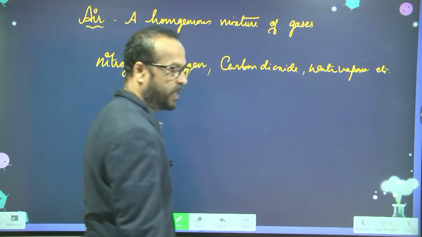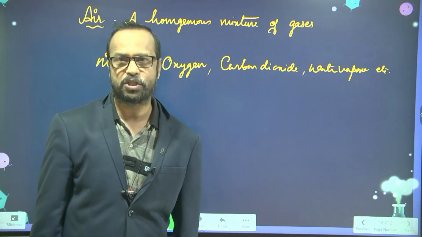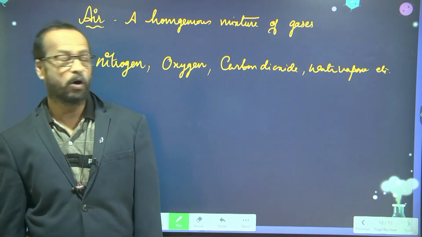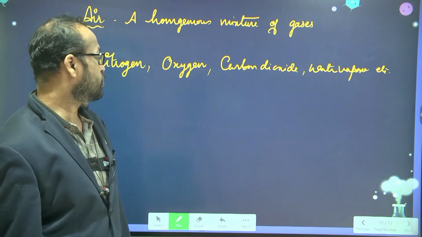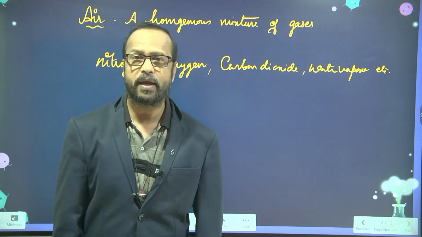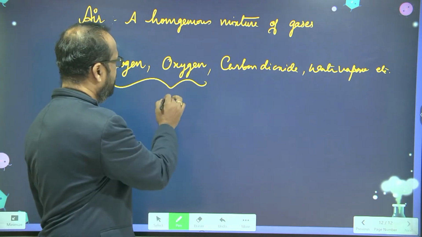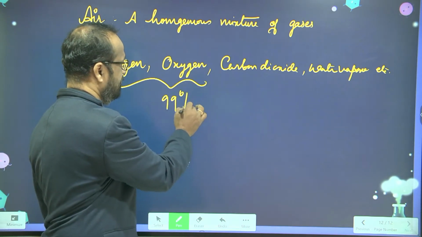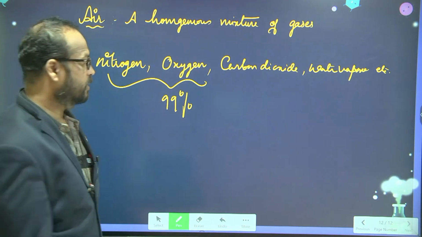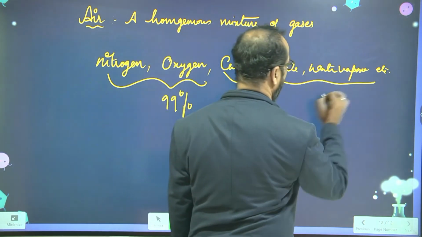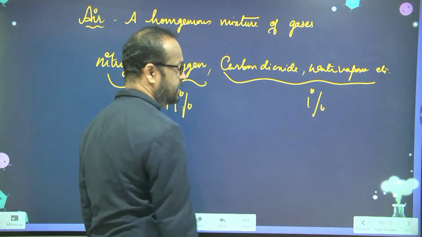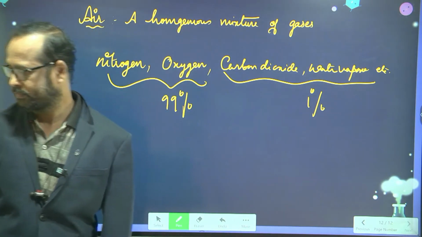Many other gases are present, but the main constituents of air are nitrogen and oxygen. These two almost cover 99% of the atmosphere, means air, and the remaining 1% consists of all other gases. Is this clear? Yes, sir.